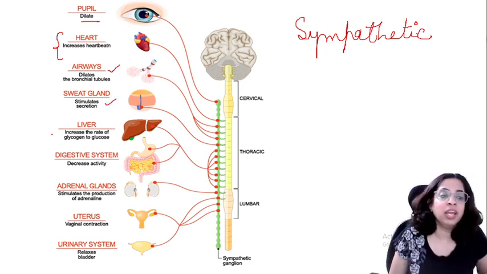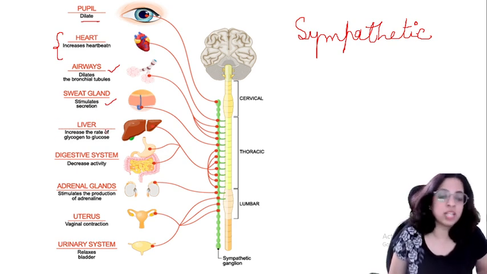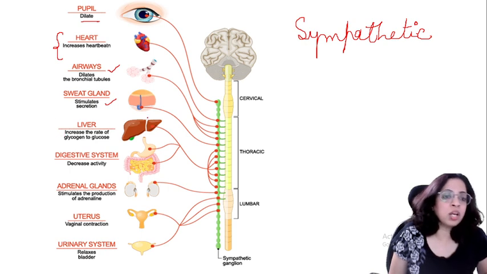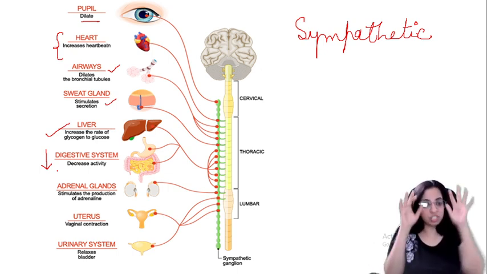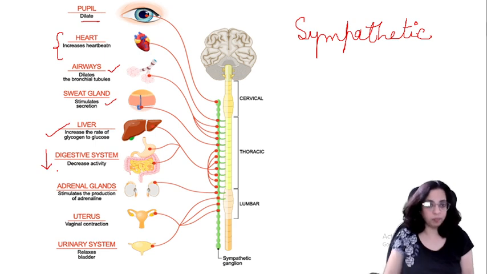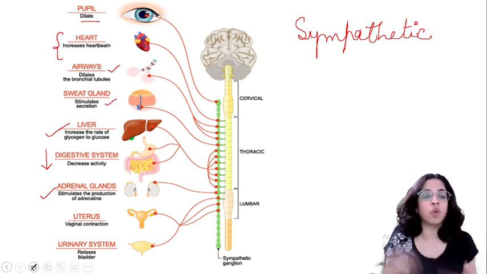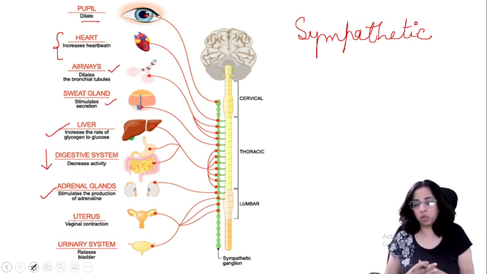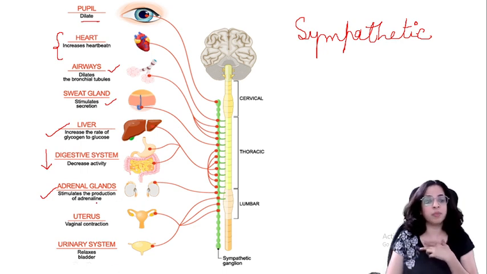What happens to the liver? It increases the rate of conversion of glycogen to glucose, right? Because that is what the liver does. Liver में ही होता है ना, conversion of glycogen to glucose. So it increases this rate. The digestive system will decrease its activity because we don't want the energy to go into digestion. So digestion system की activity decrease हो जाएगी, right? What happens to the adrenal gland? It stimulates the production of adrenaline, because this hormone is required in emergency. It's an emergency hormone, right? So the adrenal gland stimulates the production of adrenaline.